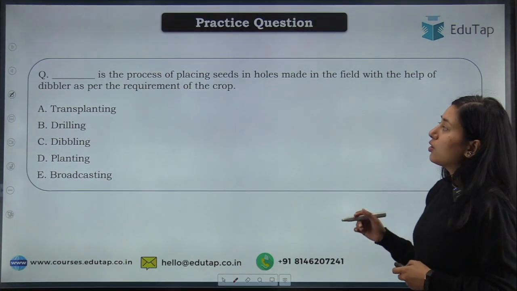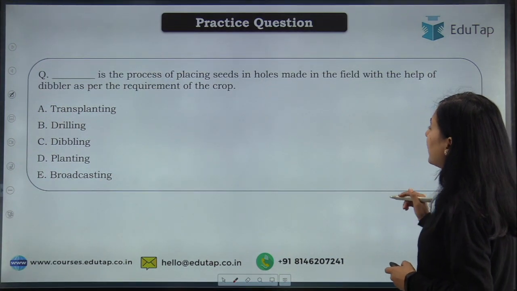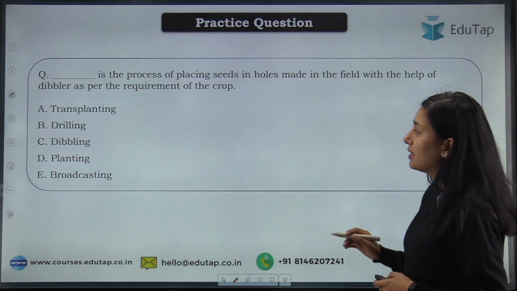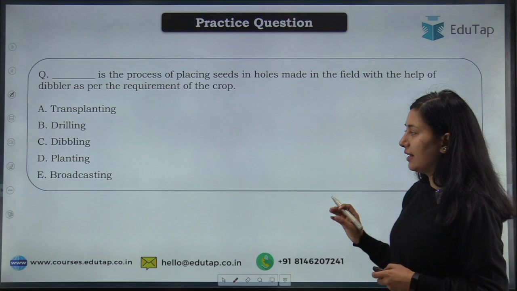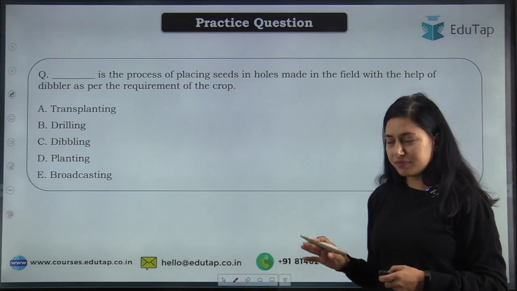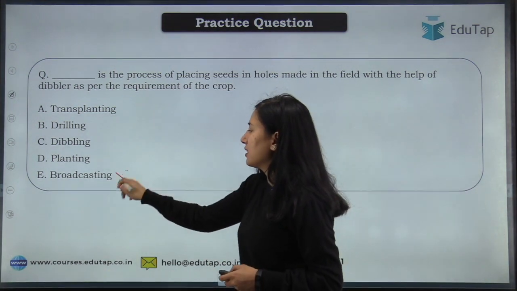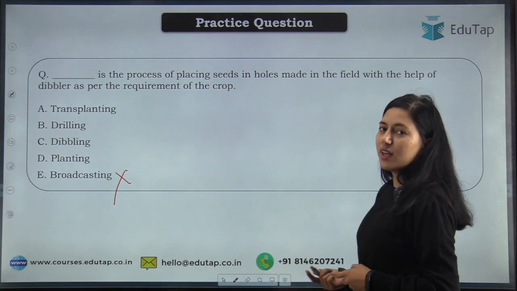See, dash is the process of placing seed in holes made in the field with the help of dibbler as per the requirement of crop. Your options are transplanting, drilling, dibbling, planting, broadcasting. Okay, we have discussed broadcasting, so broadcasting will not be the answer. Then what will it be? Let's discuss this.